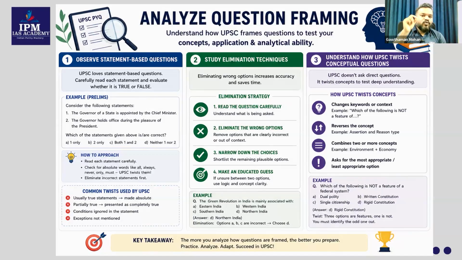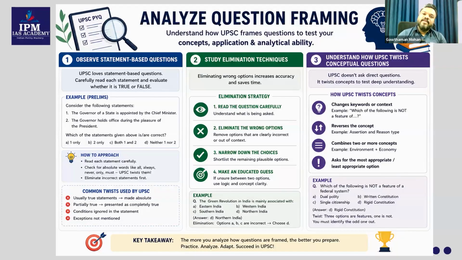So a person who knows about this particular statement can easily come to the conclusion. Why? Because he can eliminate the first option, option A. Option B is confusing because he may not have clarity regarding it.